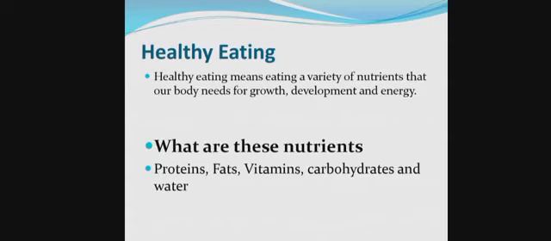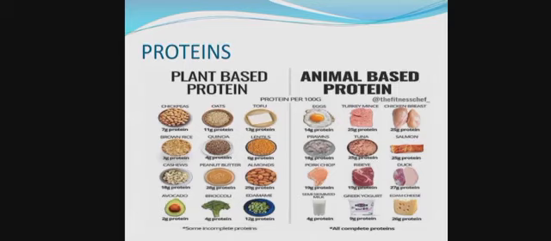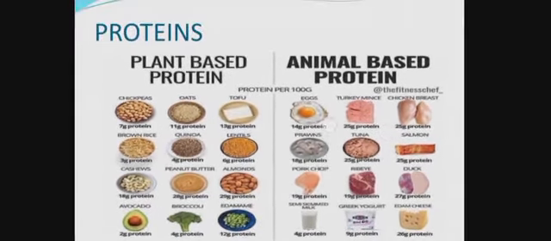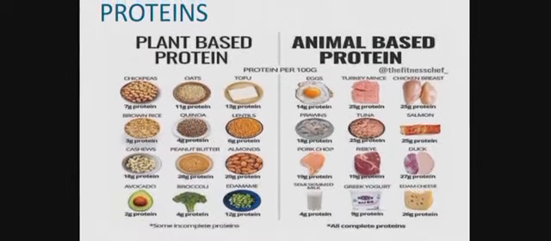So what are these nutrients? There are 5 types of nutrients that are proteins, fats, vitamins, carbohydrates and water. First of all we will discuss proteins. Proteins are of two types, that are plant-based proteins and animal-based proteins. And plant-based proteins are also called incomplete proteins, and animal-based proteins are called complete proteins.